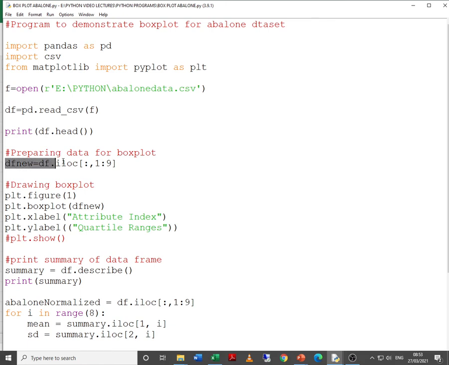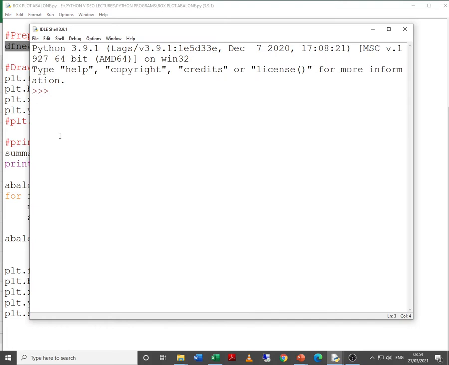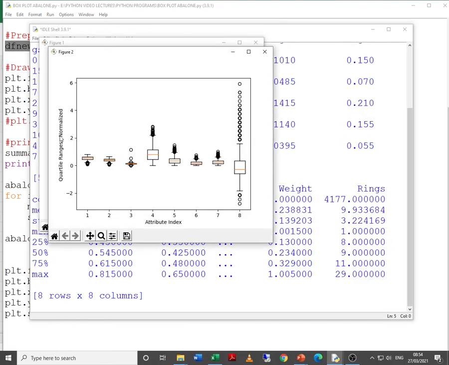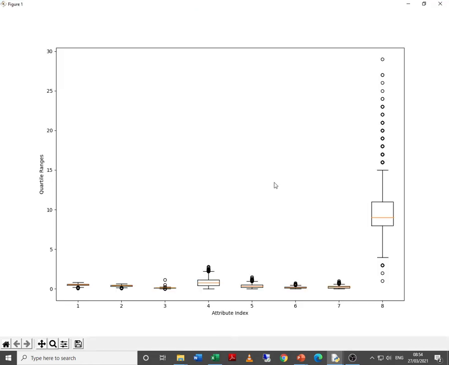I am preparing a df_new because I want to exclude the first column, which is the gender column, from the box plot, and we are drawing the figures. Let us try to execute. Right now we don't focus on figure 2, we focus on figure 1.